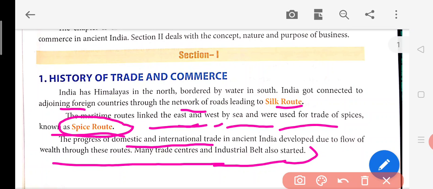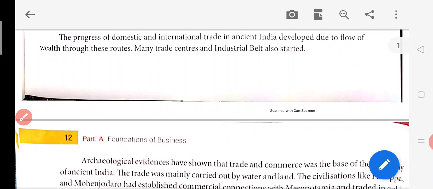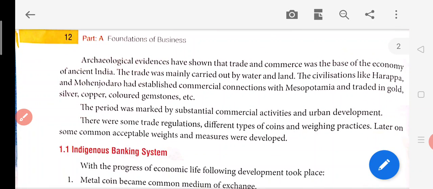At that time there were no proper roads, but the routes were just like, suppose this is the Himalayas, in between there are passages. Like here the passages are there, so they used to travel through these passages. So they used to reach the foreign countries through there, and this route came to be known as the Silk Route. Many trade centers were also established at that point of time. In ancient times, some traces have also been found, like the Mohenjo-daro and Harappa culture.